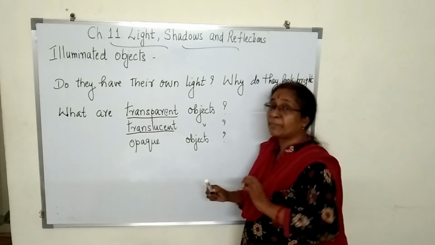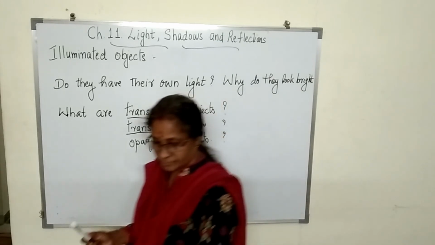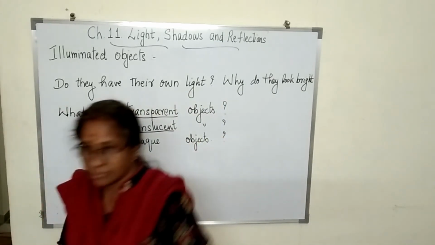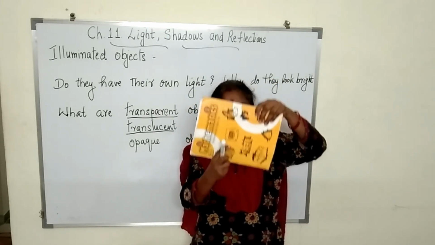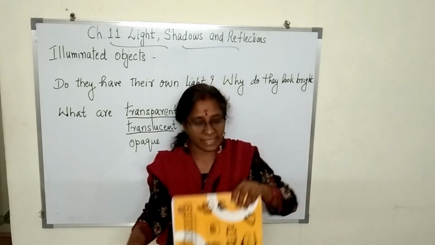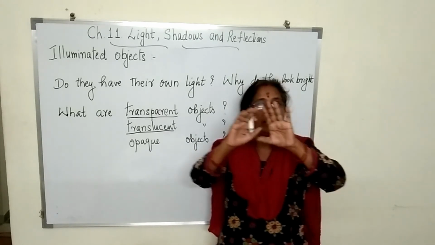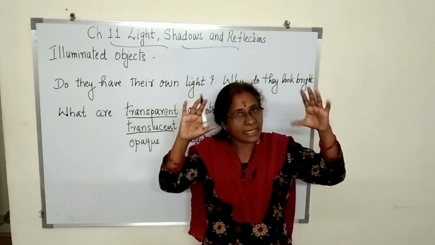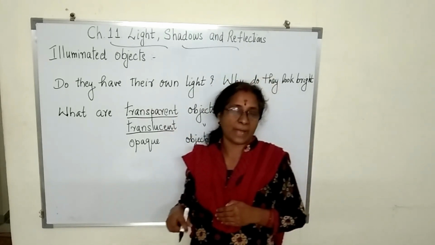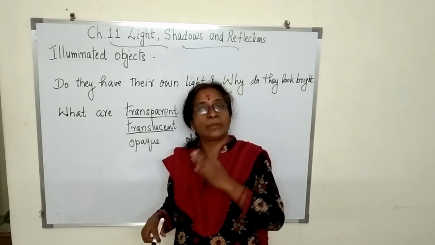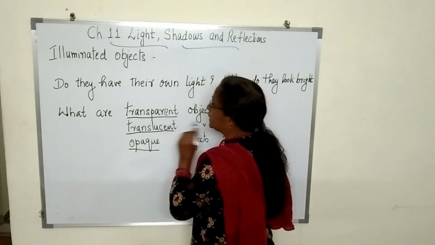Now there are some objects, like if I take this book, can you see my face? No, because it blocks my face completely. It will block the light completely. If you take a wooden piece and keep it here, will it allow the light to pass through it? No. Such things which will not allow the light to pass through them at all, or which will block the light completely, are called opaque objects.